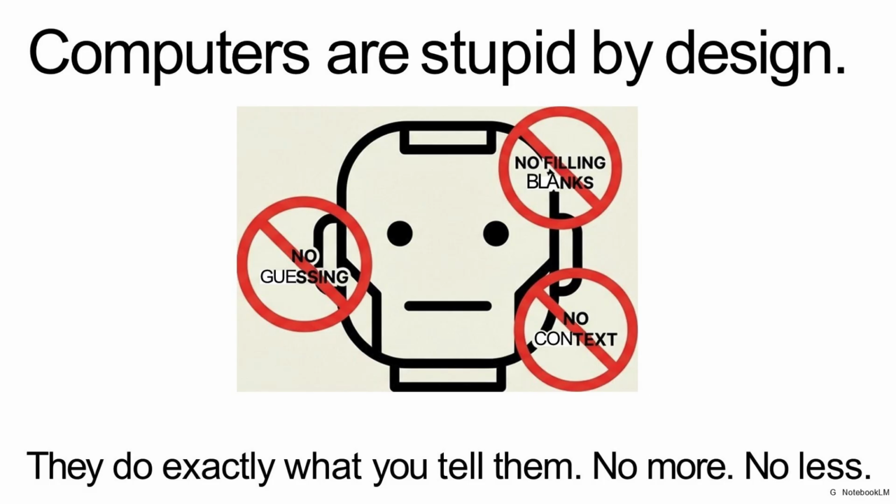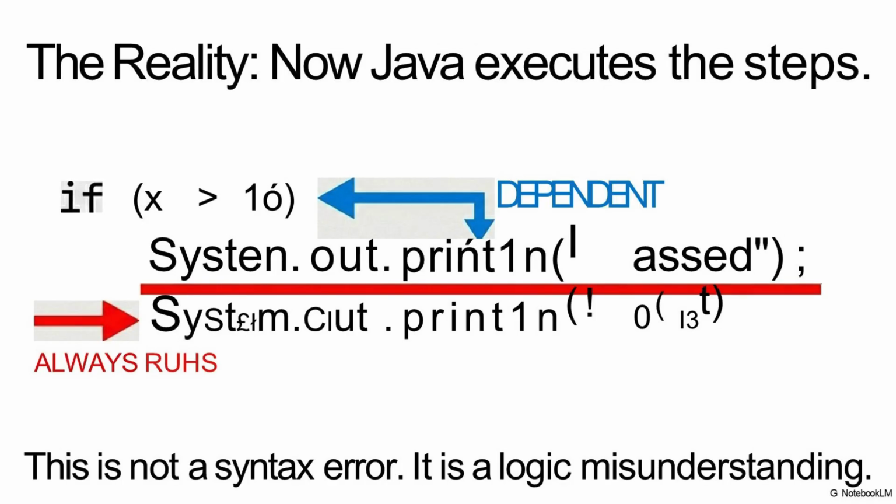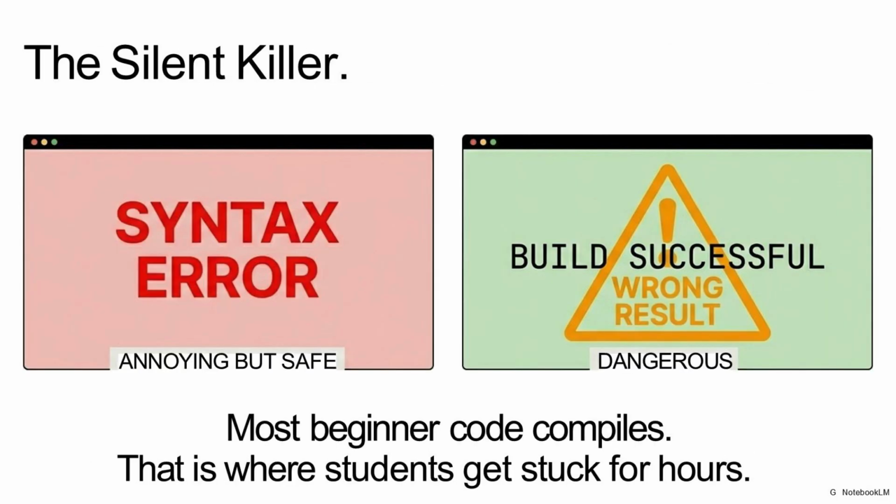Second, never assume the computer knows what you mean. Computers are stupid by design. They only do exactly what you tell them, in the exact order you provide. Finally, many write code without tracing it. For example, if you write an if statement followed by two print lines without proper blocks, Java may only execute the first line conditionally while the second runs every time. This isn't a syntax error, it's a logic misunderstanding.